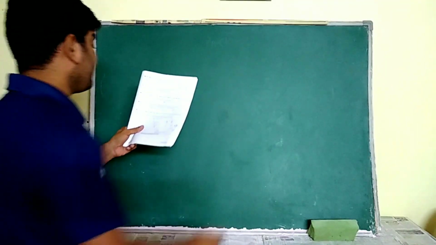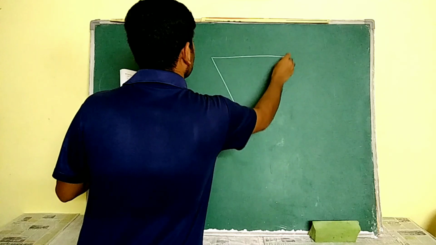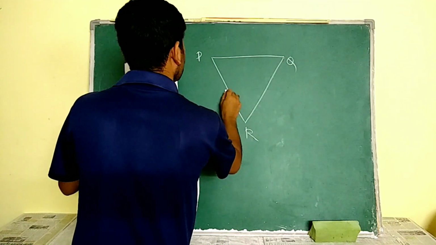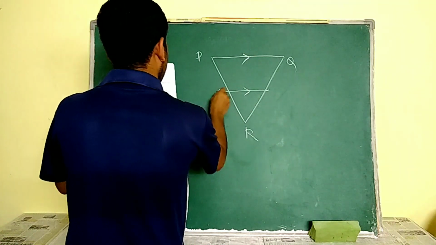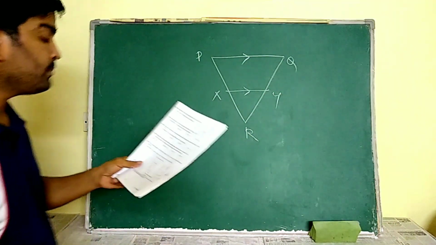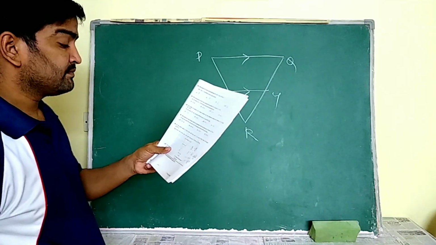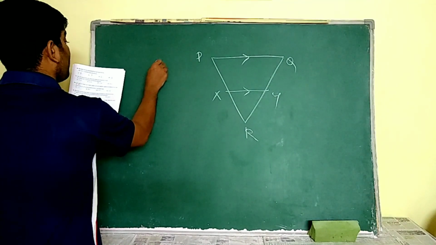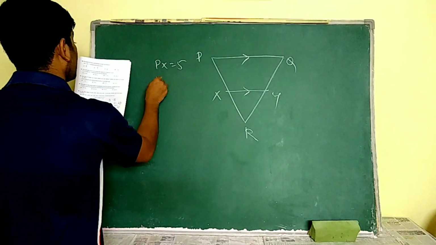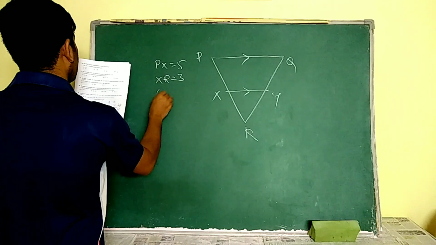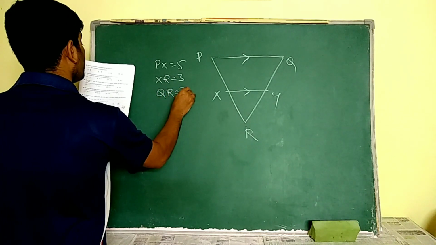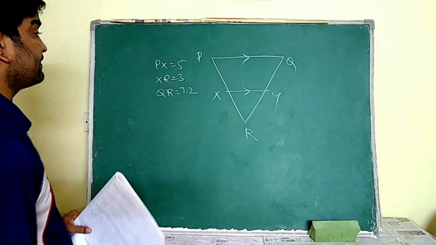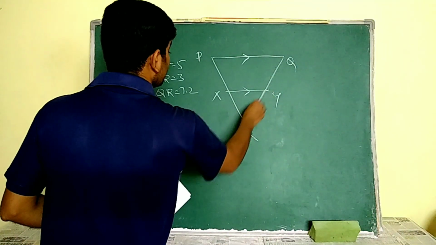See, in the given figure P, Q, R, it is saying XY is parallel to PQ. In the given figure XY is parallel to PQ, and it is saying that PX is equal to 5, XR is equal to 3, and QR is equal to 7.2 centimeters. Then he is asking us to find the length of RY. Okay, so what is the length of this he is asking.